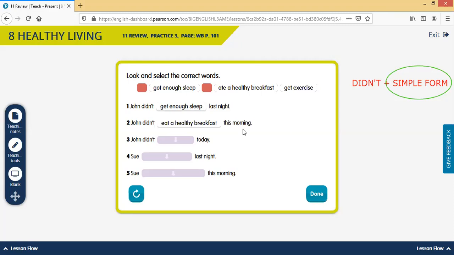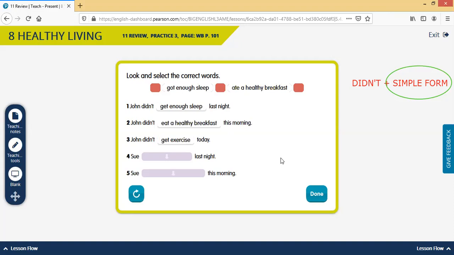Number 3, John didn't. Again, we have to use simple form. John didn't, I would say, get exercise today. This is part of the vocabulary we have for this unit: get enough sleep, eat a healthy breakfast, get exercise.